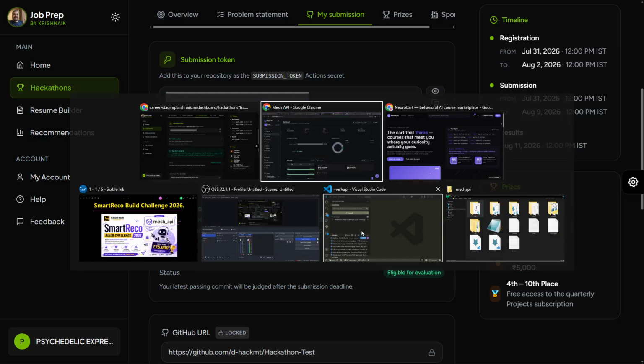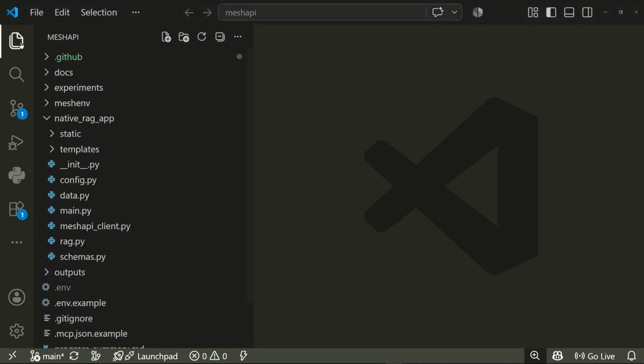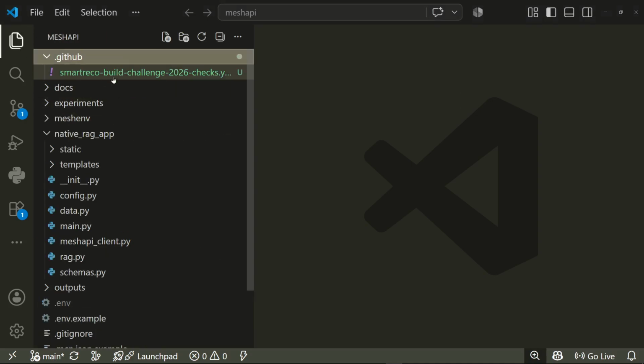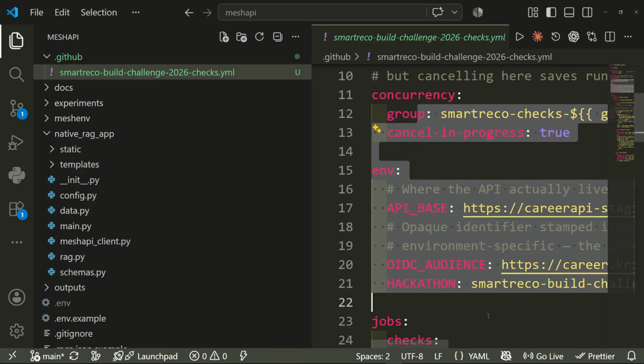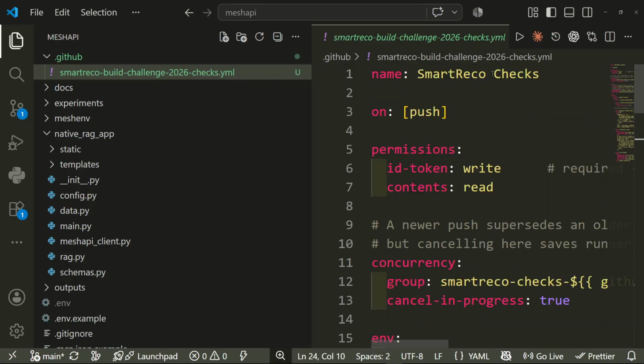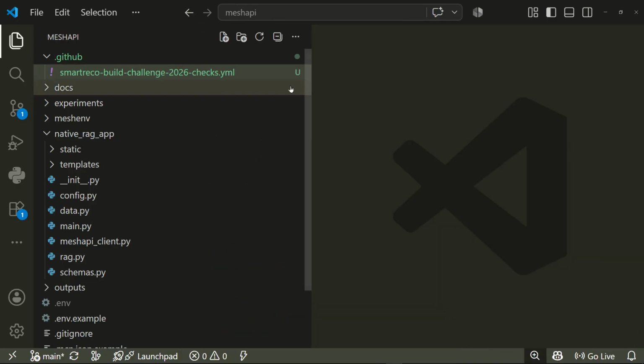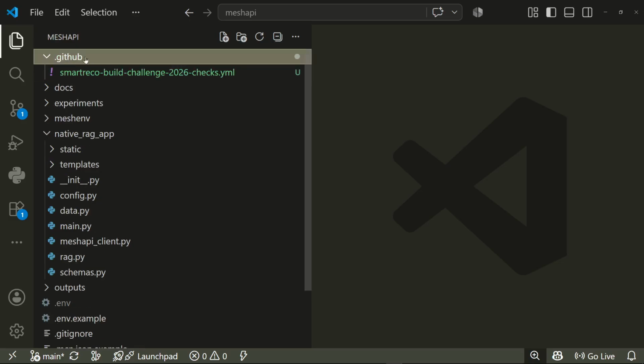How is that file going to look? Your file is going to look something like this: SmartReco Build Challenge checks.yaml. In this, we are going to perform some initial checks on top of your website. Okay, the moment you get this particular file, you are supposed to make a .github folder in your project folder.